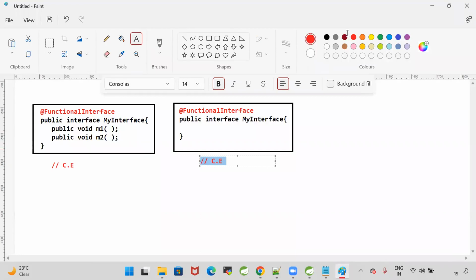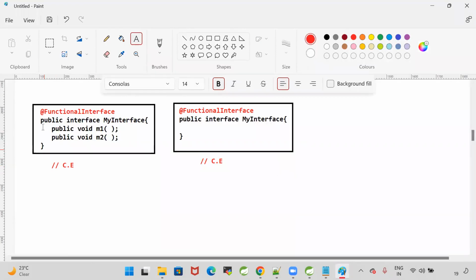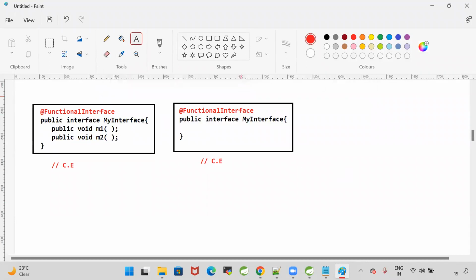It's mandatory. In the first interface, there are two abstract methods. It is invalid. In the second interface, zero abstract methods. It is invalid. Functional interface means there should be only one abstract method. Then only it is called a functional interface. Okay, now let me take another scenario.